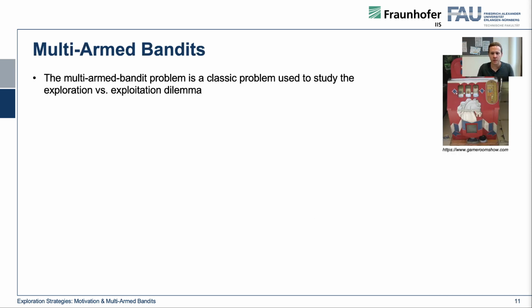So I said a lot of times, I talked about multi-armed bandits. The question is, what is a multi-armed bandit? A multi-armed bandit is a classic problem that has been used a lot to study the exploration versus exploitation dilemma. The word stems from such guys. What you see here is a one-armed bandit. You have an arm on the right side and you can play a game, and given some probability that's encoded in the machine, you get a reward or you get no reward.